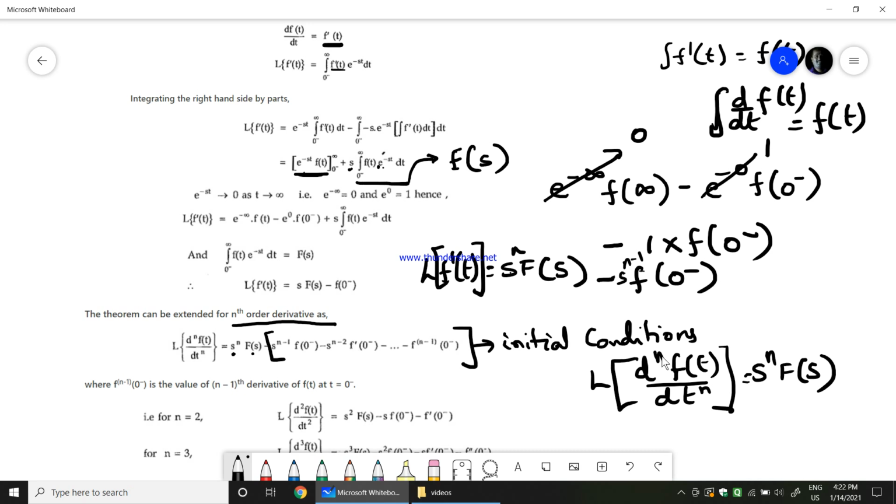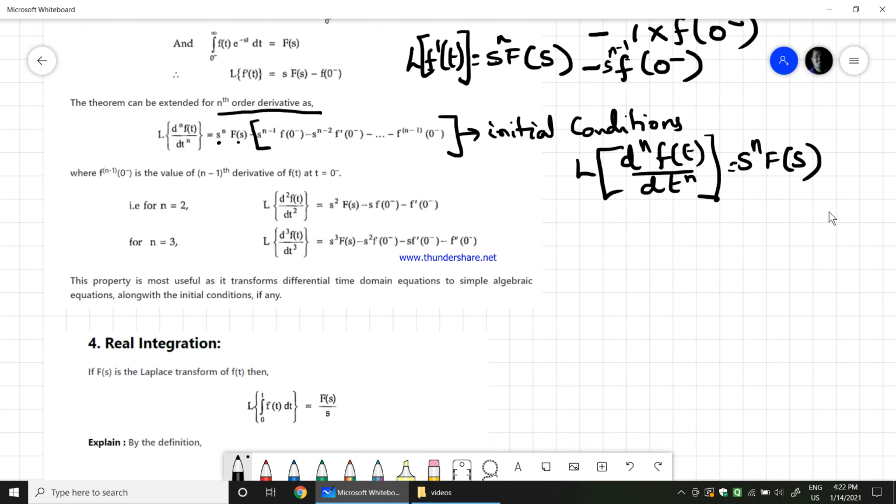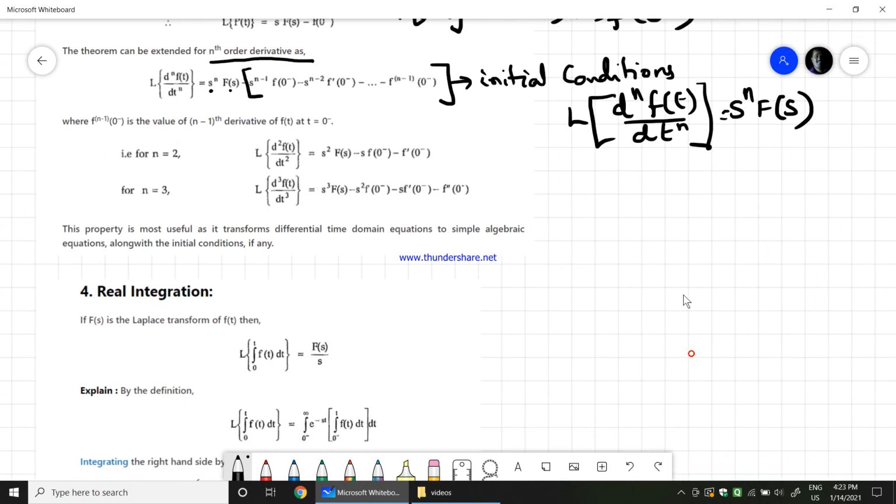So for n equals 1, you get s into F of s, n equals 2, you get s square F of s, n equals 3, you get s cube F of s, and so on. For different values of n, you get the power of s to be equal to n. So it depends on the first derivative, second derivative, and so on.